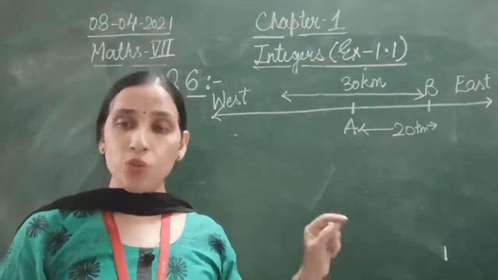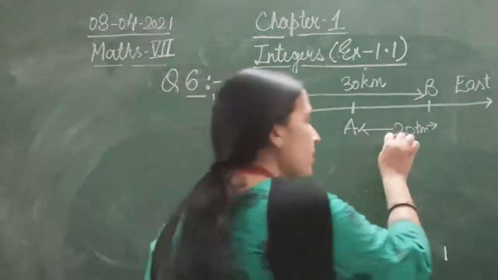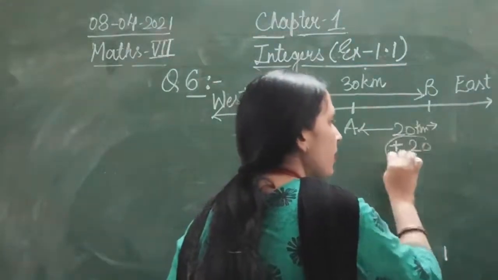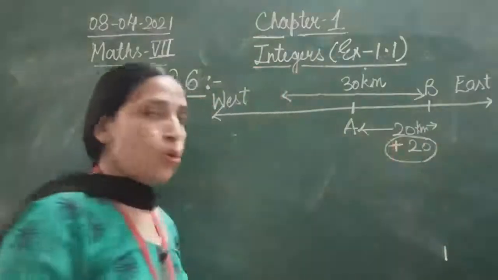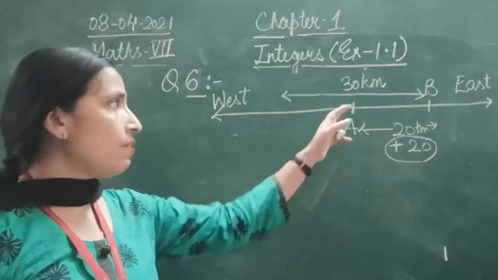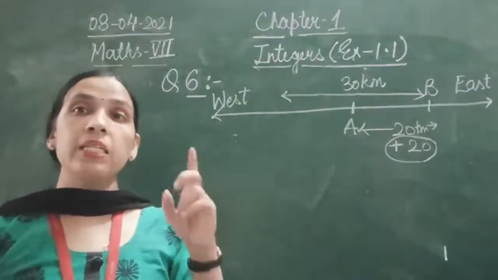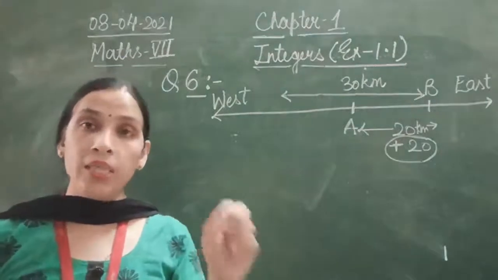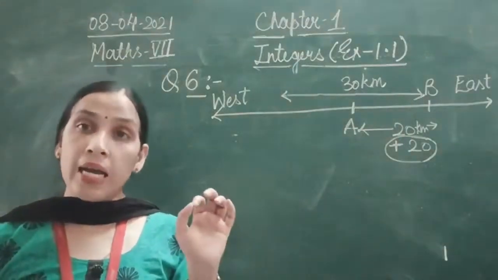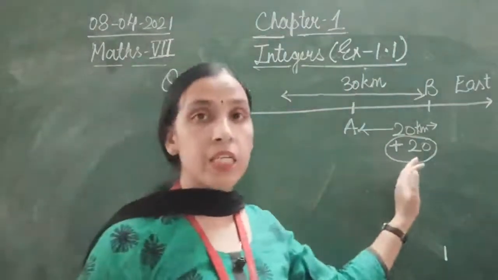If the distance toward the east is represented by positive, that is plus 20, how will you represent the distance traveled towards the west? Let me remind you of the number line. On that number line, when you are going towards right, the distance is a positive integer.